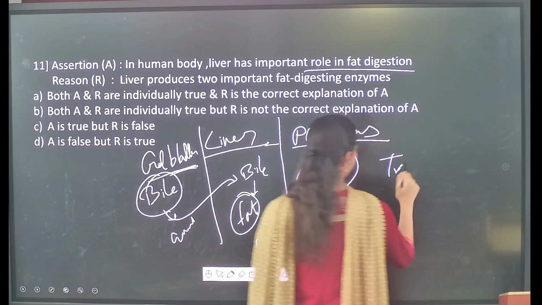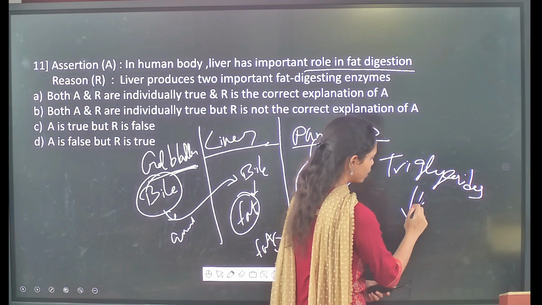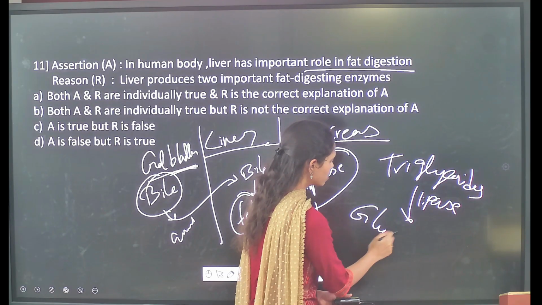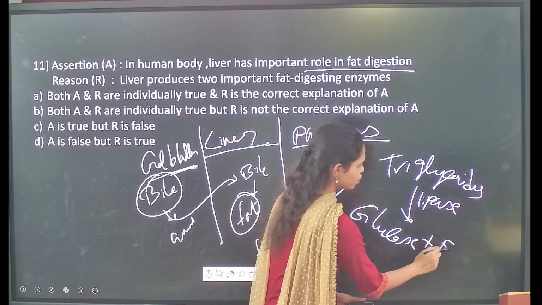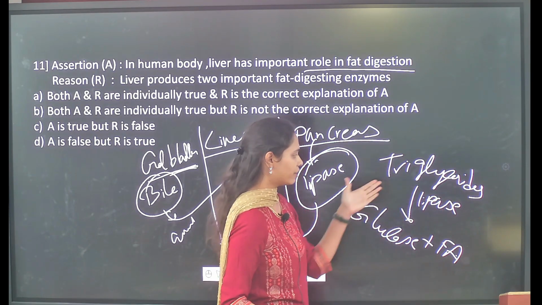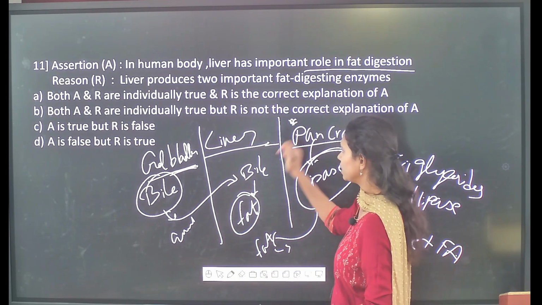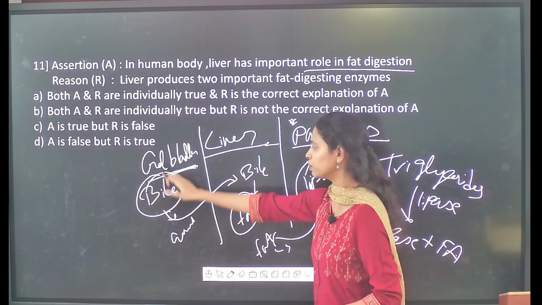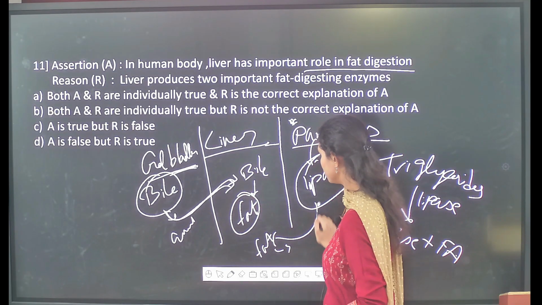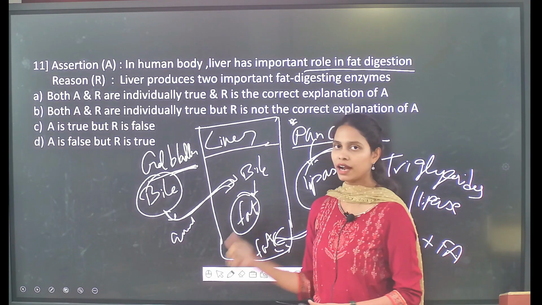So in case of triglycerides, which are the fats, the action of lipase on these triglycerides leads to the production of glycerol and fatty acids. In such a way the lipase plays a pivotal role in the digestion of fats. But where is this lipase actually produced? It is produced in the pancreas but not in the liver, and bile is produced from the gallbladder but not from the liver. But these substances produced from other organs act on the fat in the liver, where the actual fat digestion takes place.